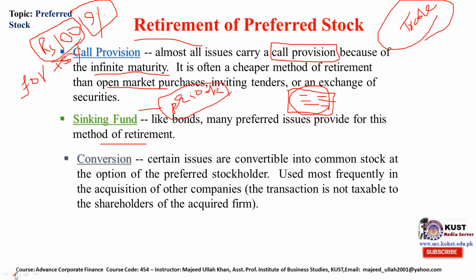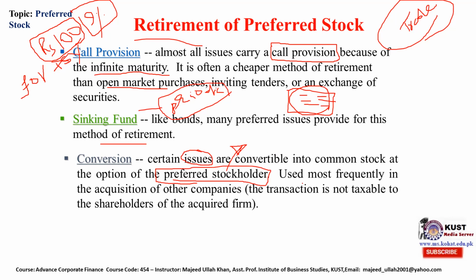Third is the conversion option. That is the best option, where certain issues are convertible into common stock. Maybe it is said that after 15 years, this preferred stock will be converted into common stock. So this doesn't cost any extra to the organization. It is at the option of the preferred stockholder. If the preferred stockholder wants to convert these shares into common shares, the company is ready to convert them after, let's suppose, the given date that has been mentioned by the company.